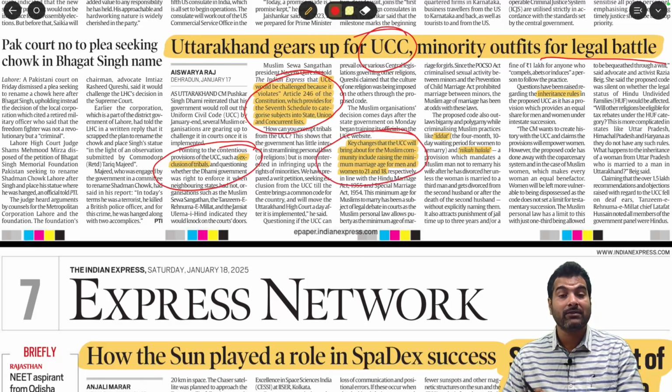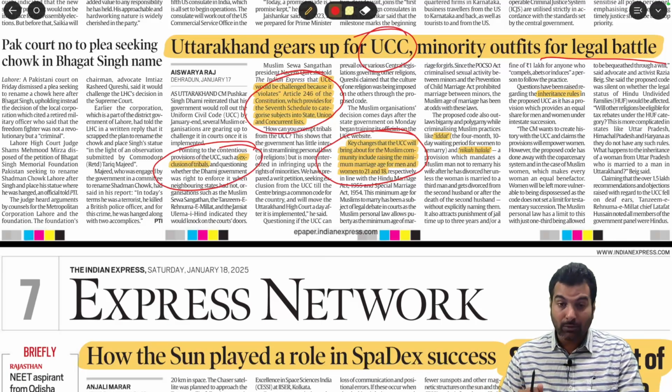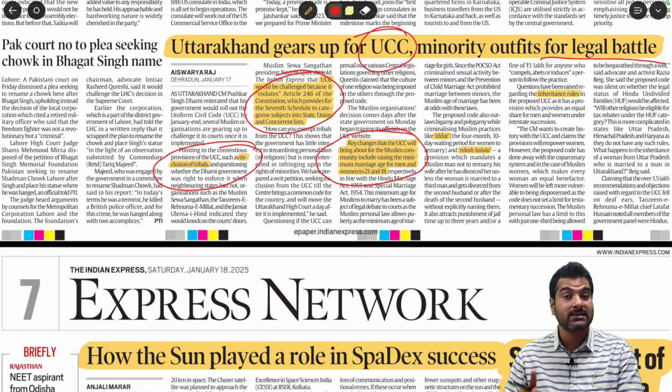As of now, the marriage of Muslim men and Muslim women is as per the Muslim personal law, right? There, if the woman reaches puberty, then she is ready to get married. But as per the Hindu marriage law and the Special Marriage Act, only if a male person crosses 21 years of age and a female person crosses 18 years of age are they eligible for marriage.